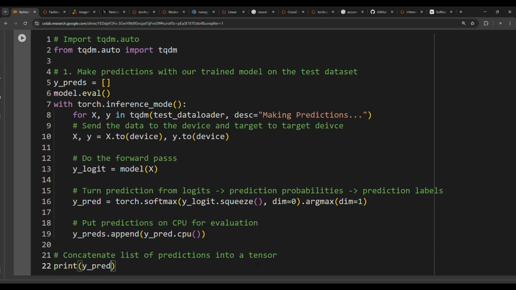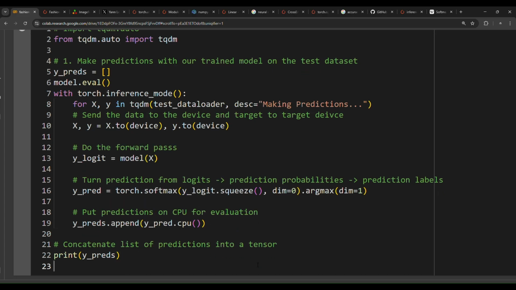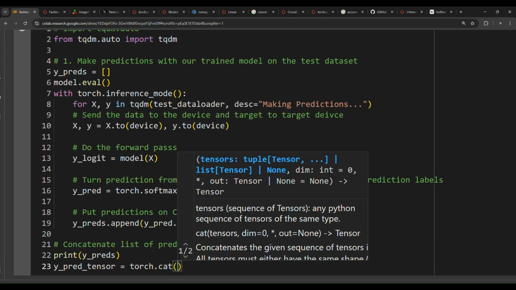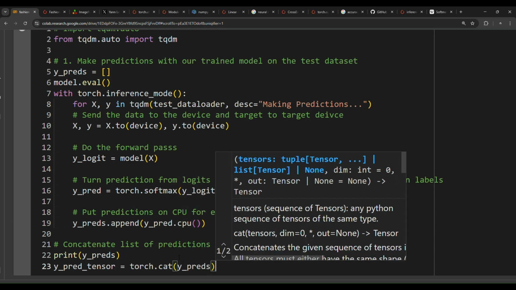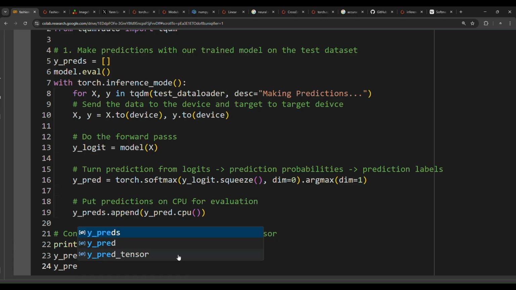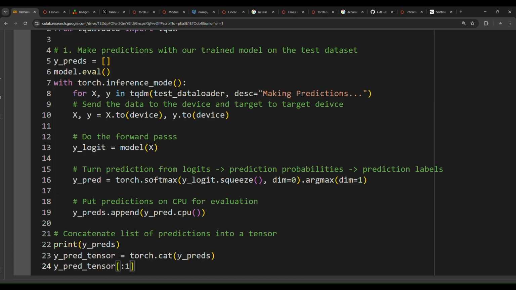Print y_pred. We're going to print y_pred just to show the predictions, and then y_pred_tensor equals torch.cat. The cat function is used to concatenate the list of predictions into a tensor, and then we need to pass in here y_preds. So y_pred_tensor is as follows. Show me the first 10.